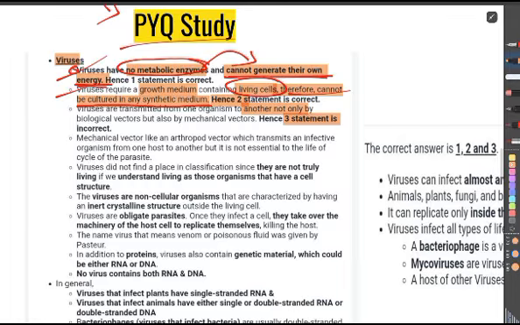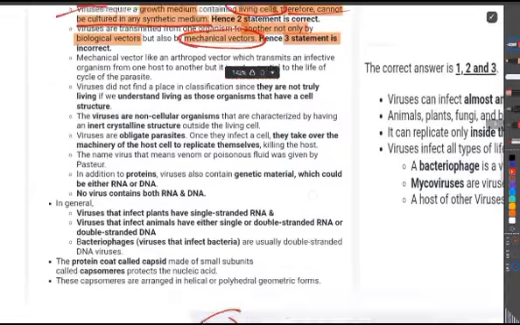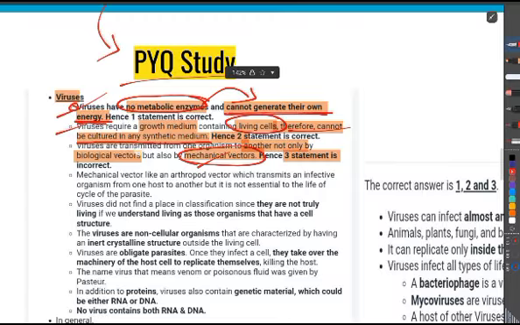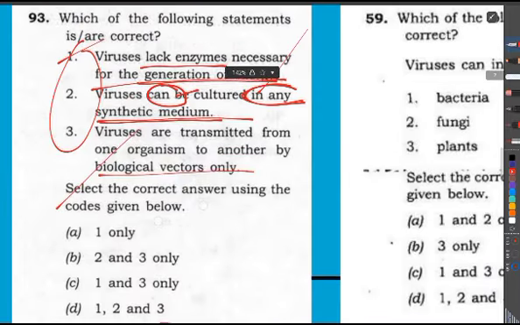And the third statement. This is what we have already discussed: not only biological vectors, but mechanical vectors also. Since this question was already asked, just learn that mechanical vectors also exist. You don't need to study all the mechanical vectors, but just understand that they are also there.